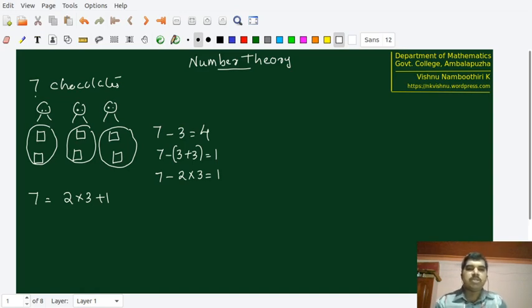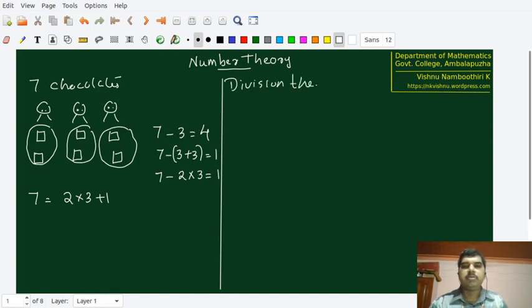If you want to state it formally, we can state it like this. So the statement of the division theorem is like this. Division theorem. Let A and B be integers with B greater than 0.